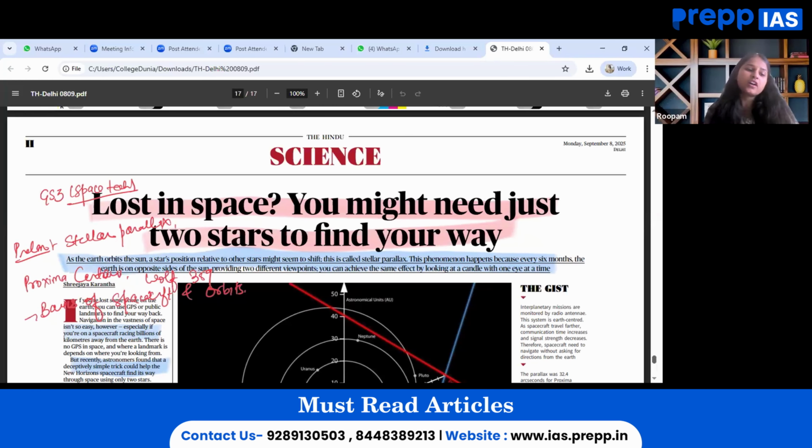Then what are the basics of spacecraft navigation, the orbits that we have, these can be revised. Several initiatives with regard to the launches that we have made, this can be revised. Then India's aspirations in the space sector can be revised while going through this. The different observational telescope missions that we have launched for studying space, this can be revised. Initiatives primarily by India in the form of Gaganyaan, Chandrayaan, Aditya L1, that can be revised thoroughly while going through this particular article. So in this manner, this particular article is to be holistically seen, highly inclined towards science and tech altogether.